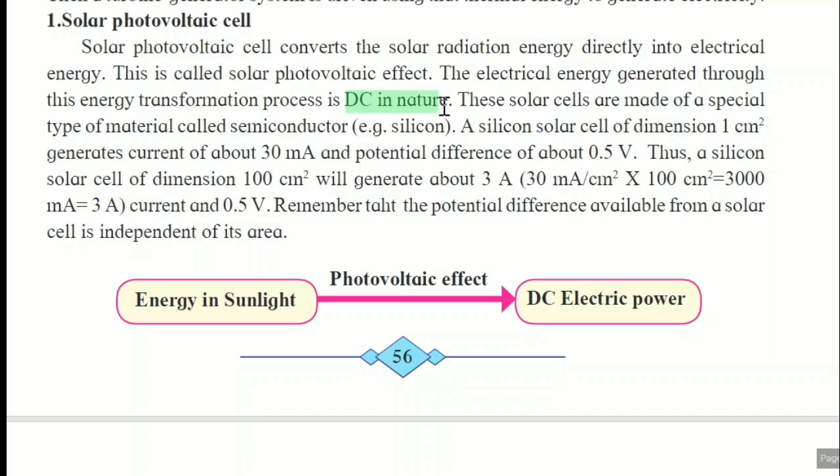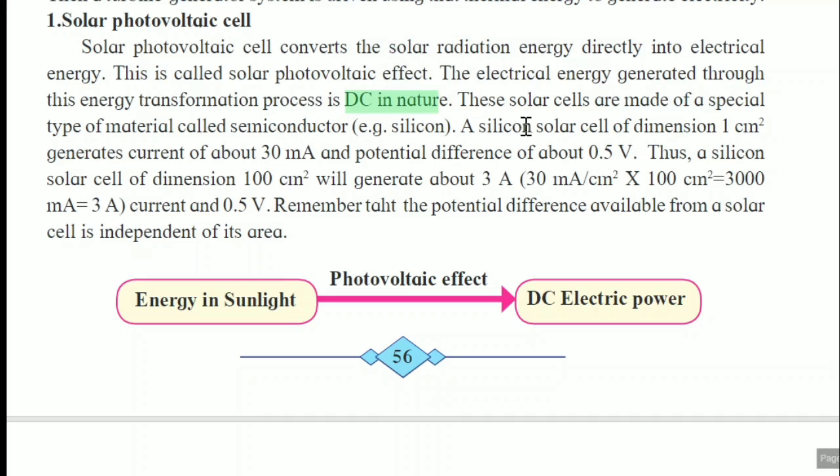What is the meaning of DC? Not digital classroom here. DC means direct current. So the electrical energy generated through this energy transformation process is DC in nature, because directly here no steps are there, only sunlight directly converts into electrical power through the photovoltaic effect.